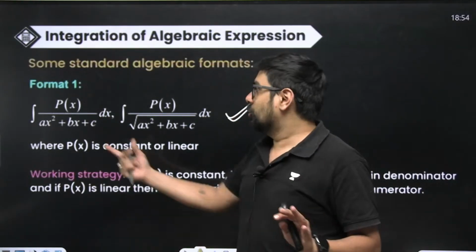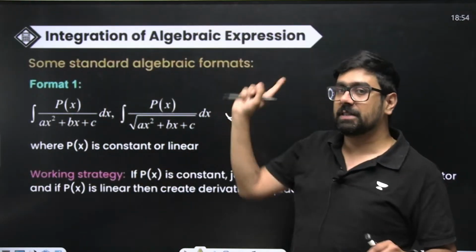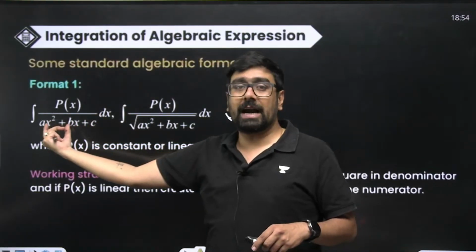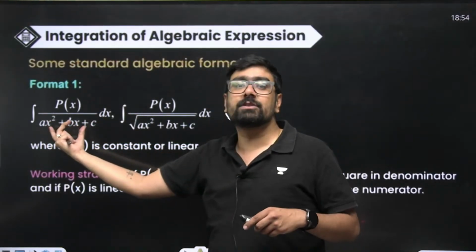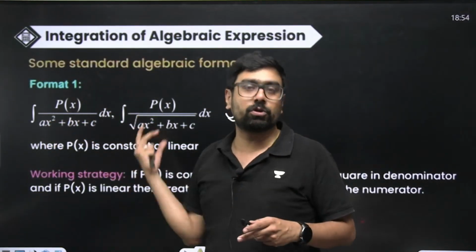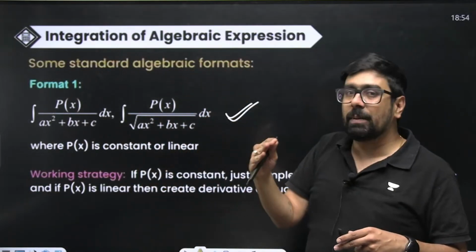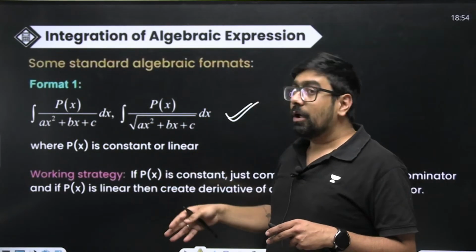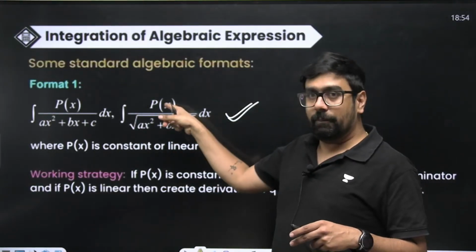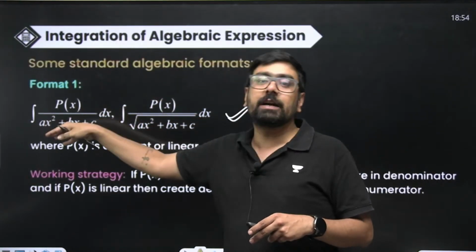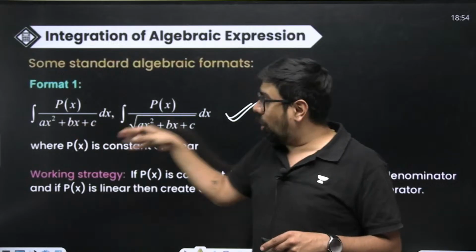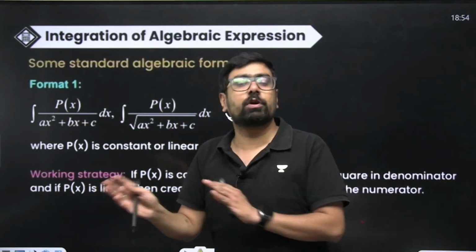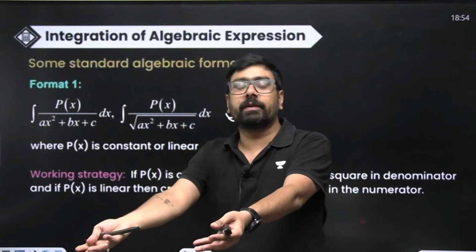Your standard formats, the list we just saw, will be used. You'll try to complete the square, write it as a perfect square plus some constant. So either 1 by a square minus x square or 1 by a square plus x square will be created, or 1 by square root of a square minus x square, or 1 by square root of a square plus x square, and that will give you the answer directly.